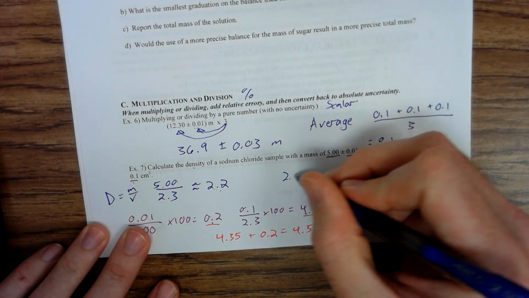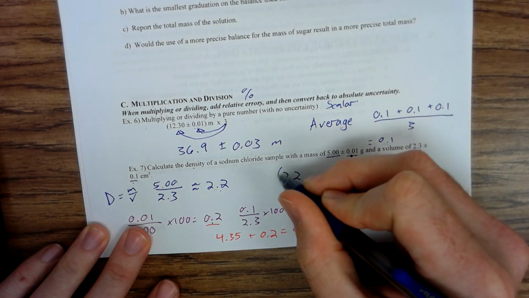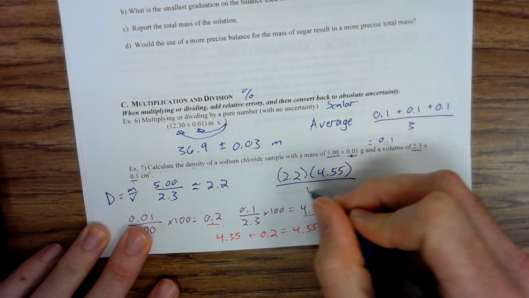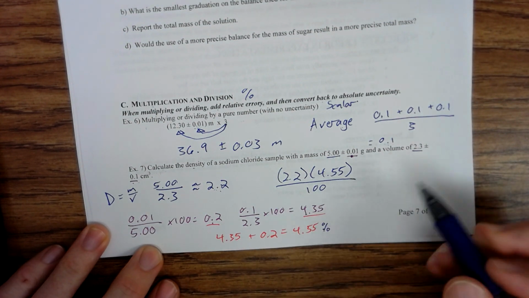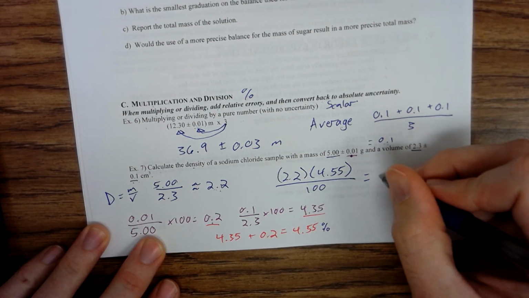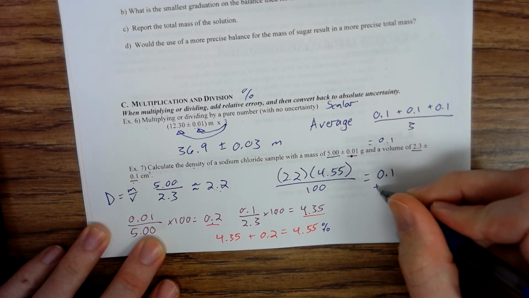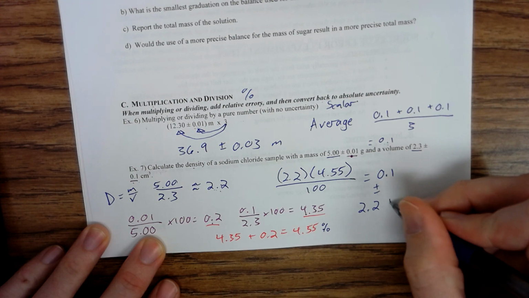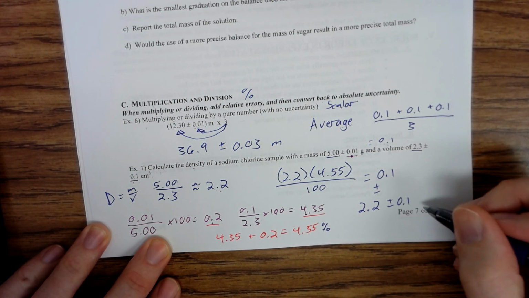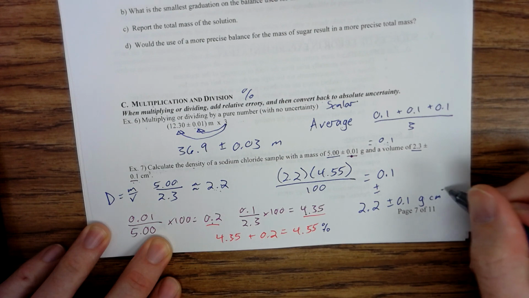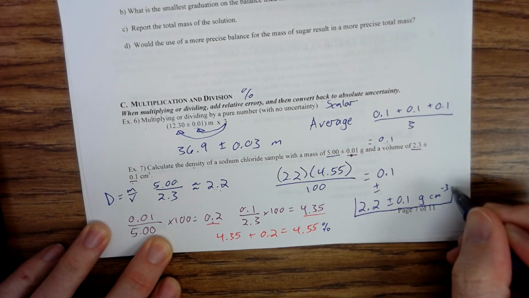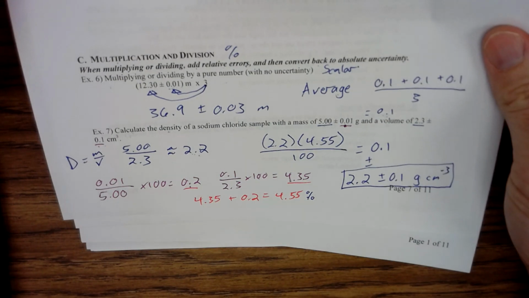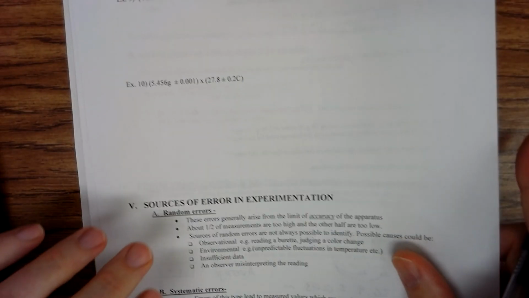So 2.2 times 4.55, and then divide that by my 100 because I have to get it back into normal uncertainty, and I get 0.1. And that's plus or minus 0.1. So my final answer is going to be 2.2 plus or minus 0.1 grams per centimeter cubed. Now, there is an easier way to do it. That was the long way, and that one's all broken down. But let me show you the easier way.